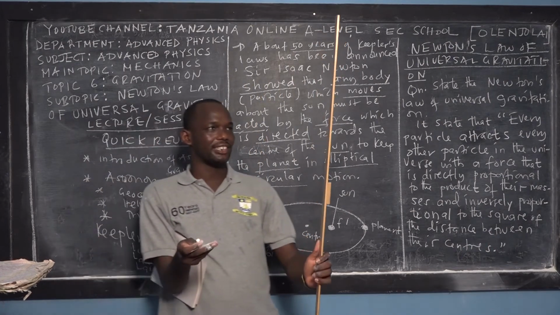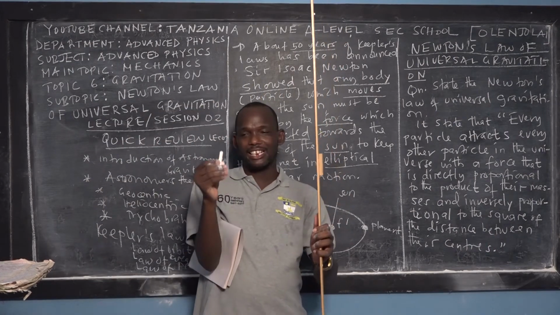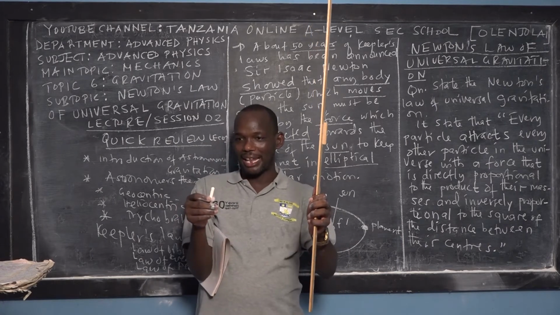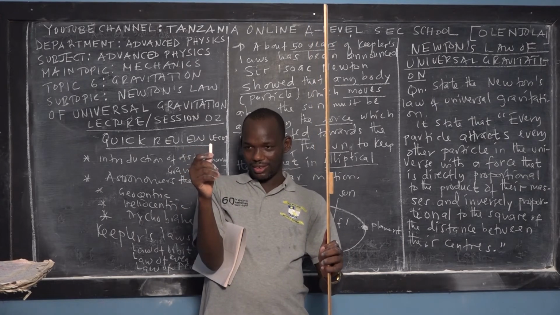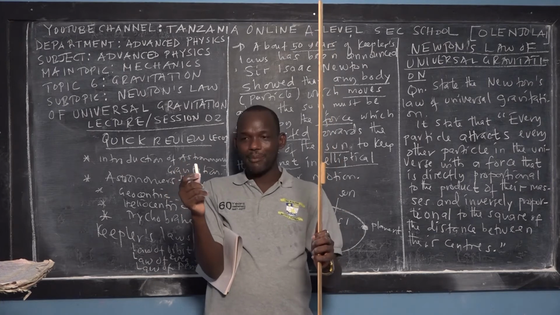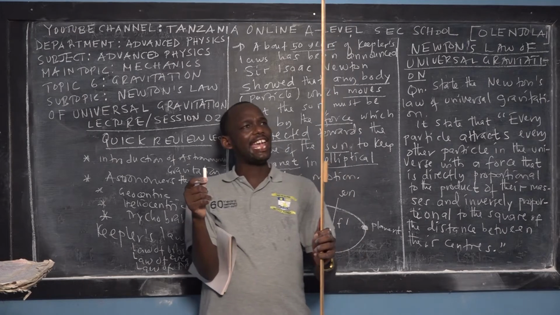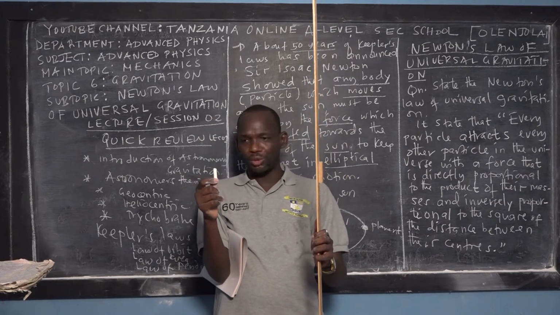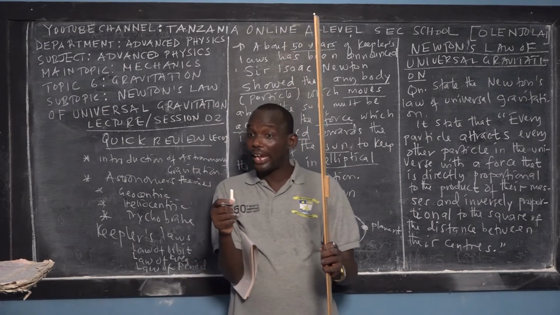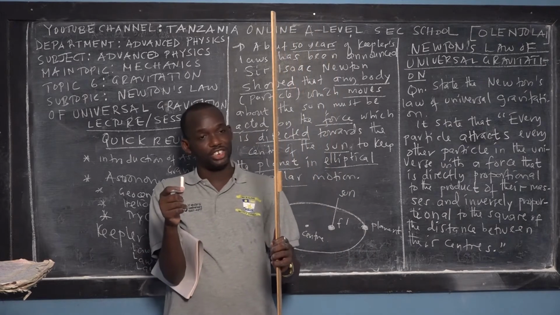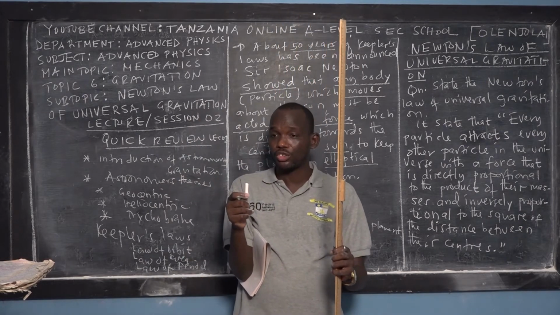So the man here took a lot of different bodies. For example, he took a ruler and measured its mass by using the beam balance, and the mass of the chalk by using the beam balance. He knew their masses. Then he found the product, right? And then he measured the mean distance between their centers and found the square, right?